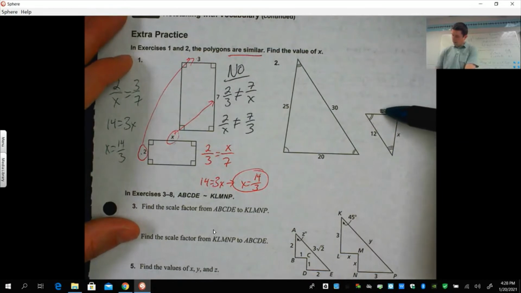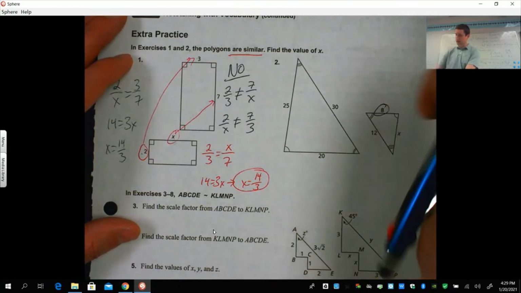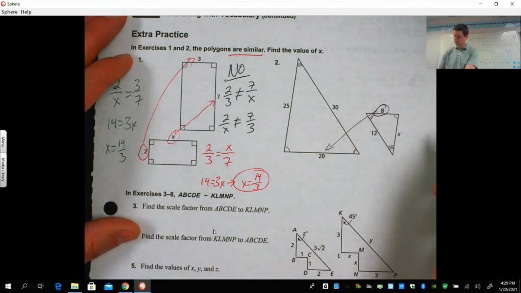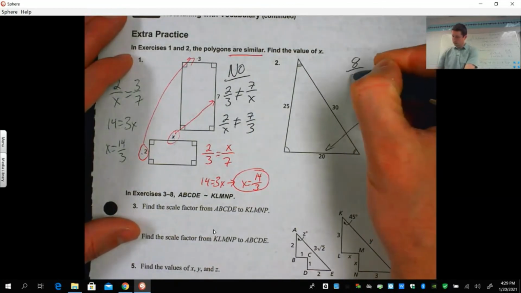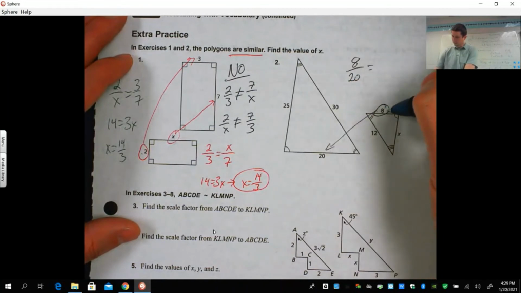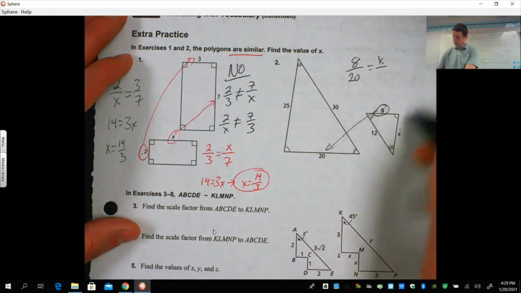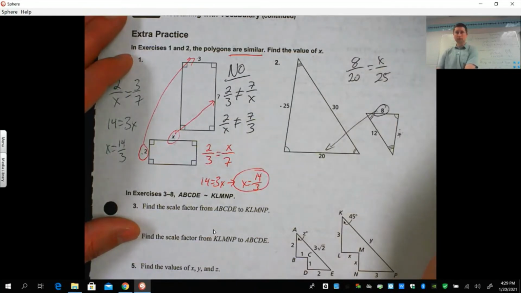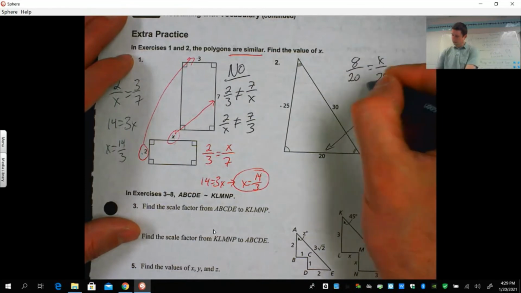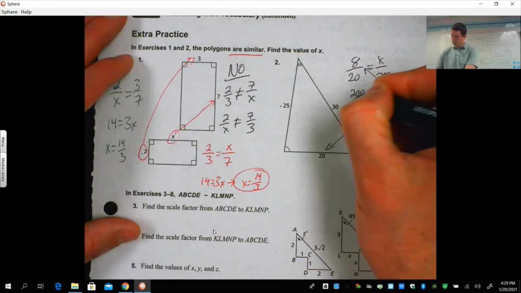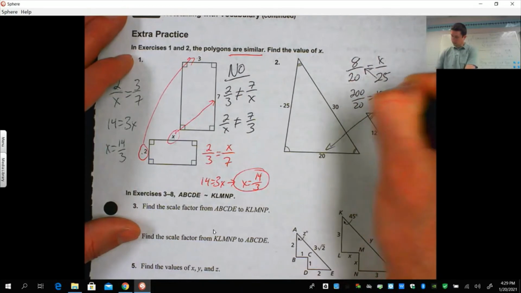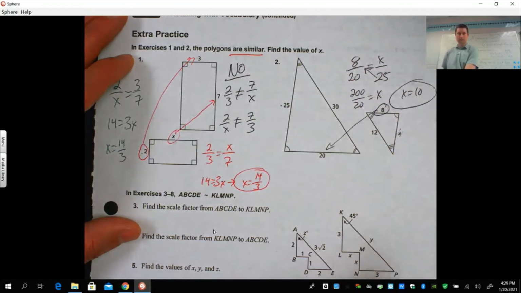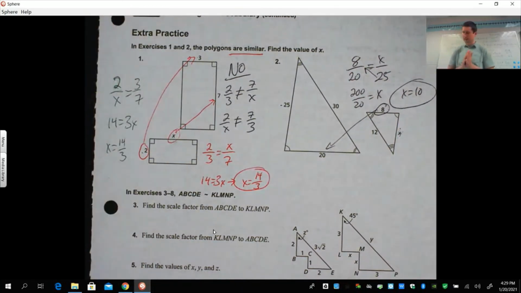So here, find out where the 8 corresponds to. This looks like a sort of rotation, so the 8 corresponds to the 20. So I would say 8 over 20 equals x over, x looks like it matches up with the 25. So 8 over 20 equals x over 25. So multiply that over, you get 200 over 20 equals x, and you get x equals 10. Okay, proportions, cross multiply, solve. Honestly, a little bit like middle school with that.